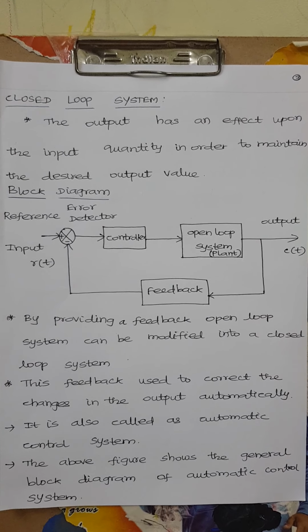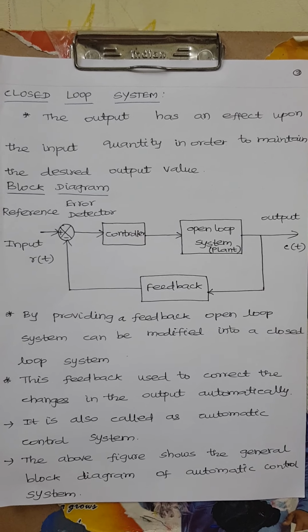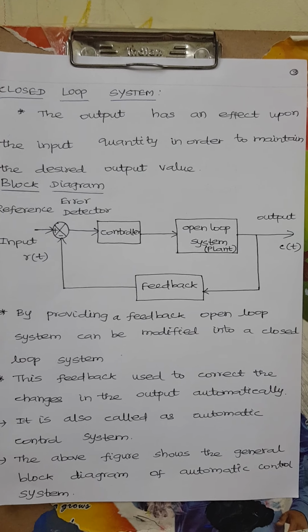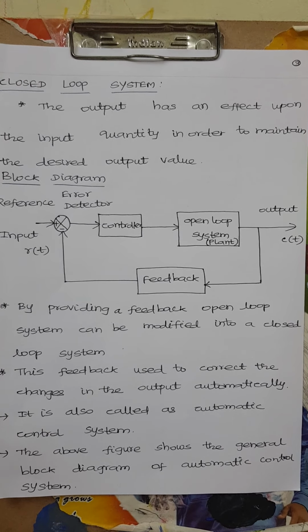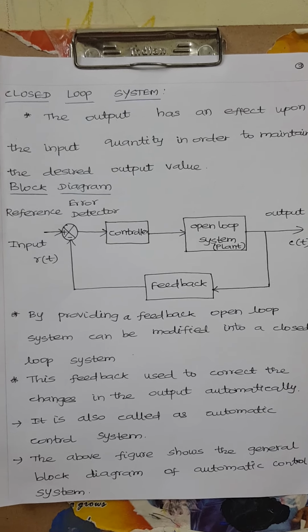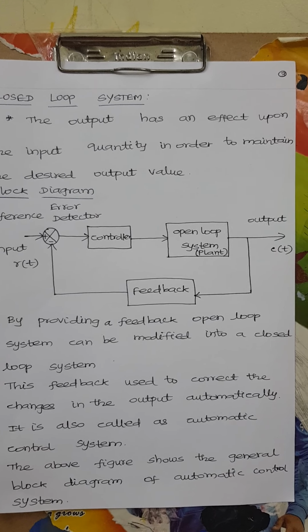Already we are applying the reference input R(t). The error detector detects the difference between the two signals, the feedback signal and the reference signal. If any difference occurs, this difference, the error signal, is given to the controller.